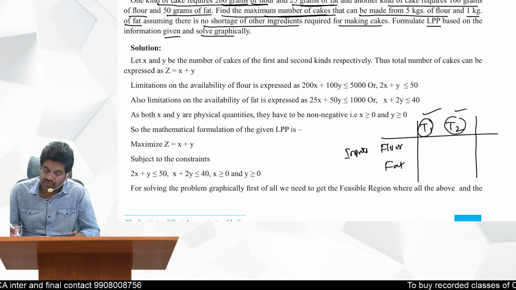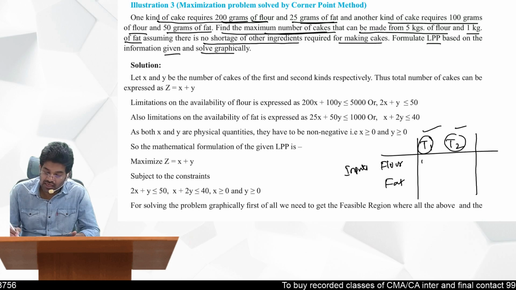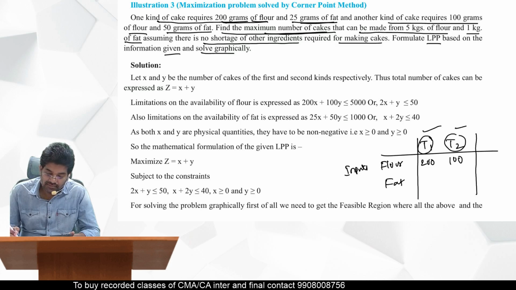Now for the T1 type cake, how many grams of flour are required? 200 grams of flour. And this one requires 100 grams. What about fat? 25 grams of fat, here 50 grams.